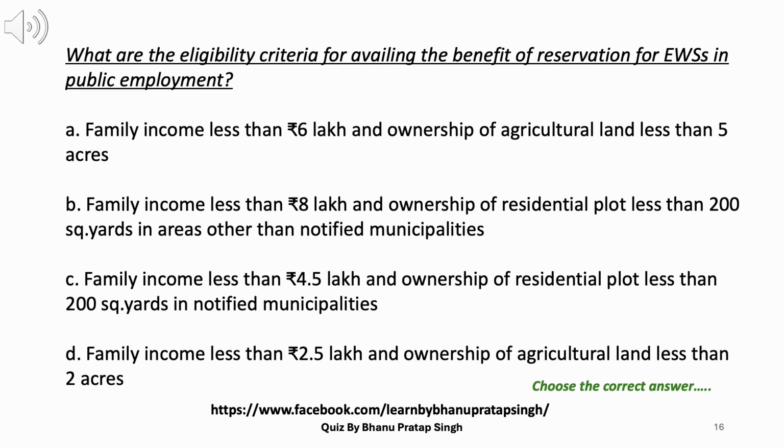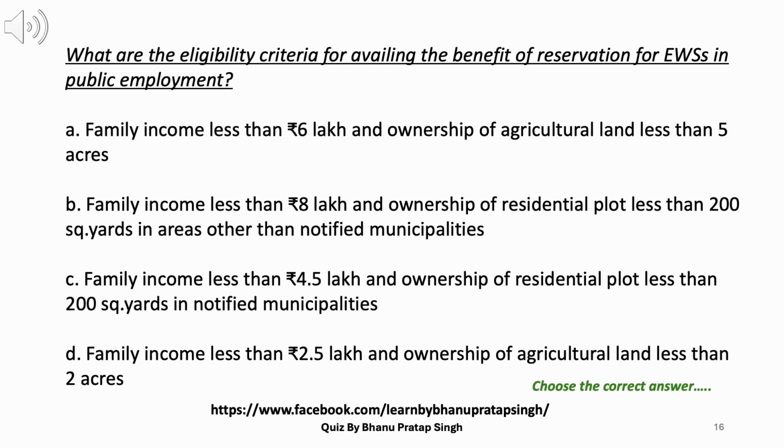16. What are the eligibility criteria for availing the benefit of reservation for EWSs in public employment? A. Family income less than 6 lakh rupees and ownership of agricultural land less than 5 acres. B. Family income less than 8 lakh rupees and ownership of residential plot less than 200 sq yards in areas other than notified municipalities.